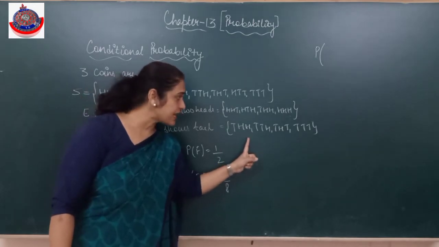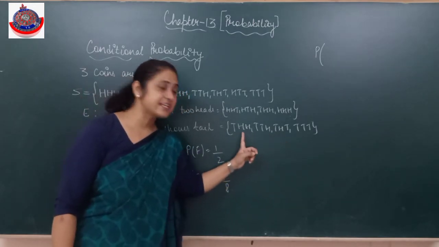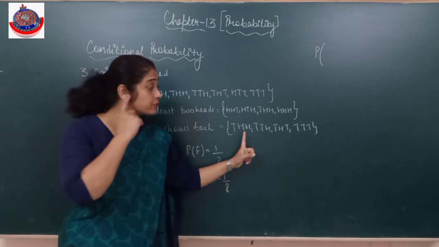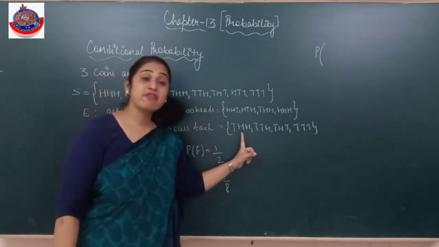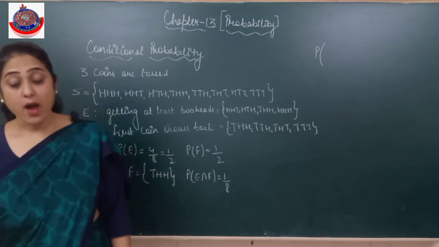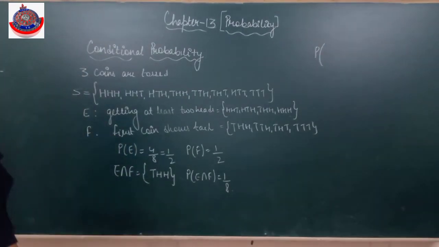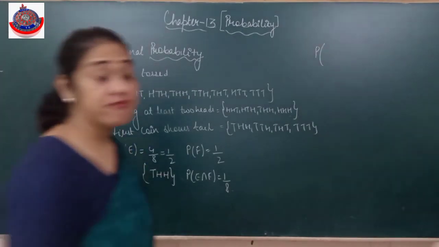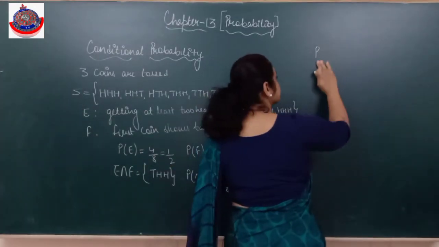अब मुझे find out करना है at least 2 heads. इसमें से कितने favor कर रहे हैं at least 2 heads के लिए? Only 1. So that means at least 2 heads favorable are 1. Total are 4. So my answer is 1 by 4. The probability of E when F has already occurred.